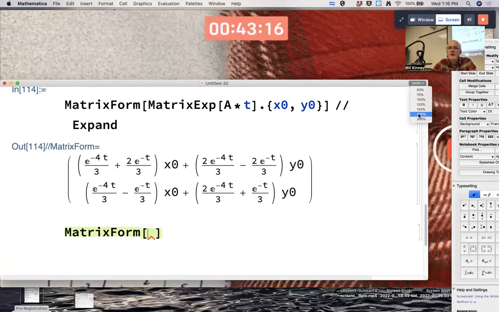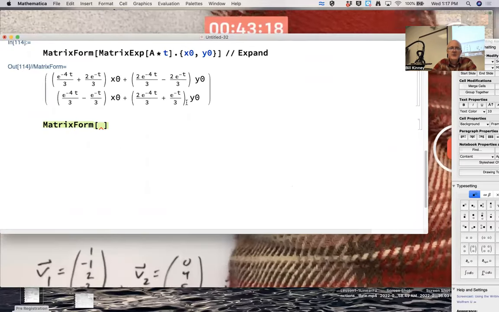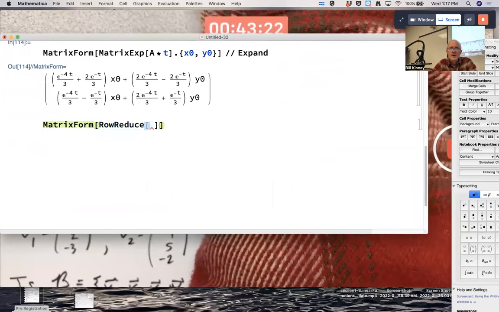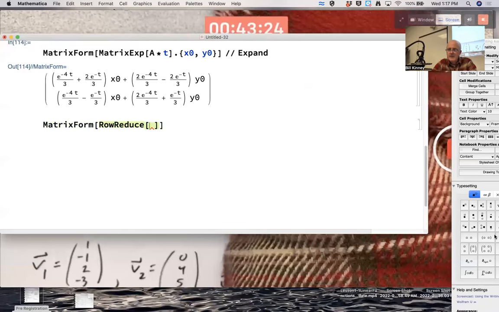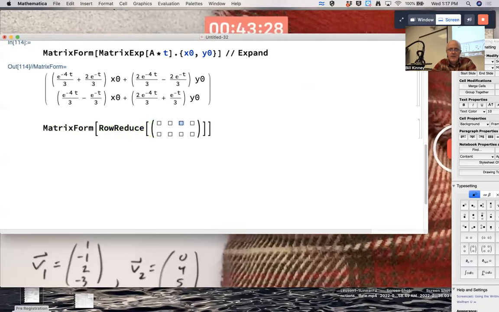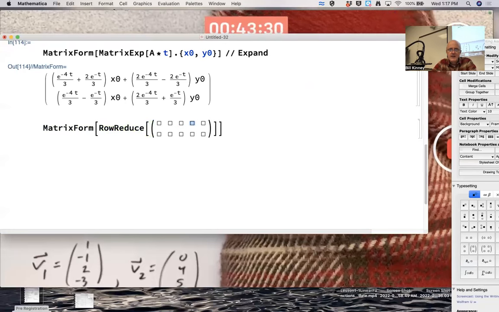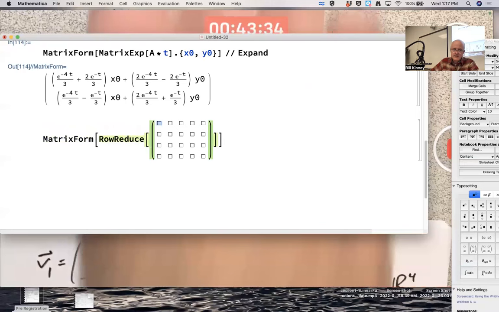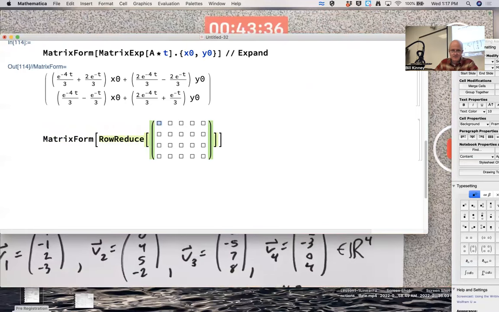Matrix form, row reduce, my augmented matrix of interest. The matrix itself is 4 by 4, but I want an augmented matrix, so I need 5 columns, 4 rows. And now I'm just looking at these vectors down here.